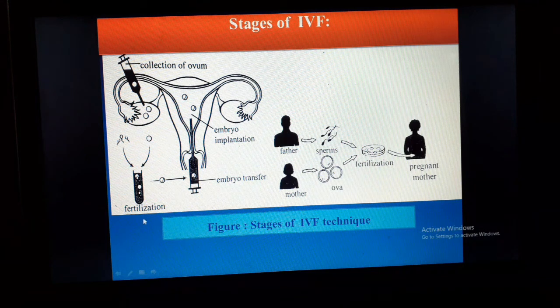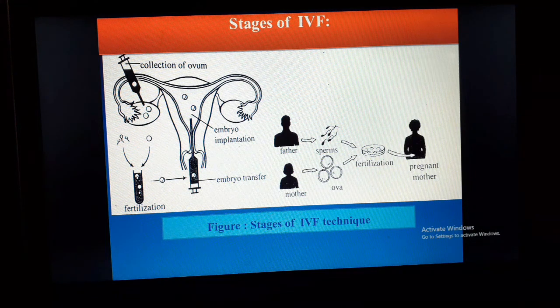And the last one: embryo transfer. The embryos are placed into a woman's womb 3 to 5 days after egg retrieval and fertilization. The doctor inserts a thin tube, which is called a catheter, containing the embryos into the woman's vagina, through the cervix and up into the womb.